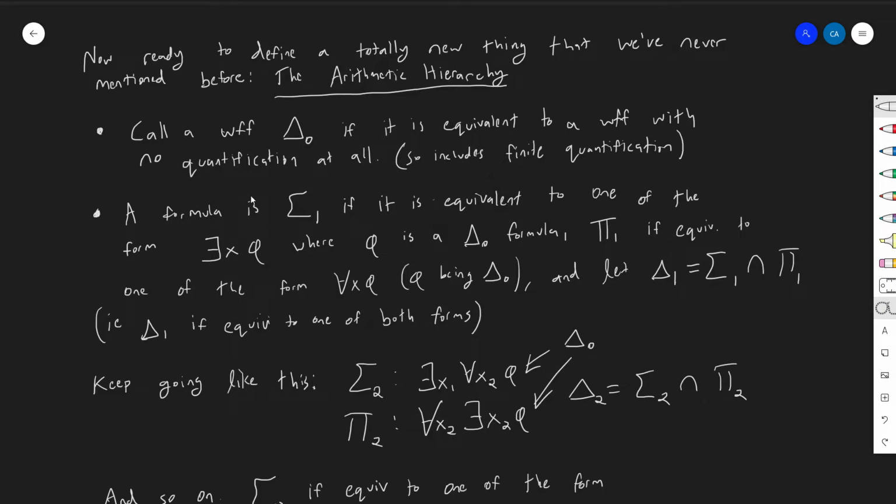A formula, again, is sigma 1 if it's equivalent to one of the form there exists an x such that phi, where phi is a delta 0 formula, right?